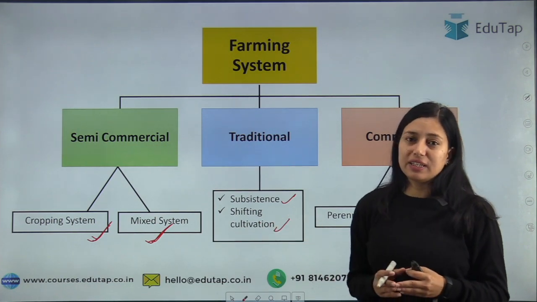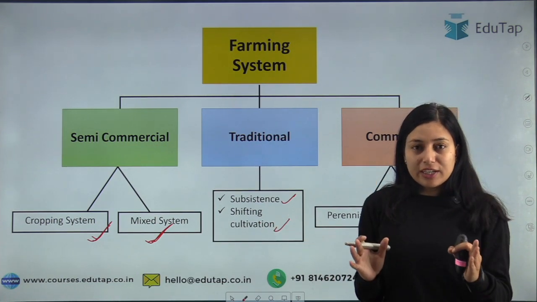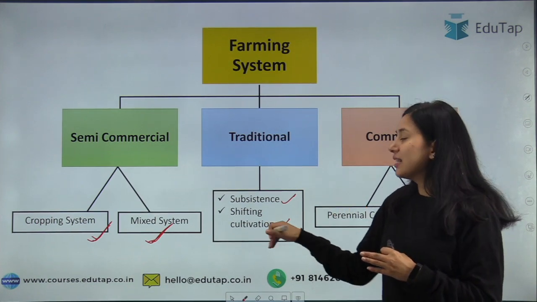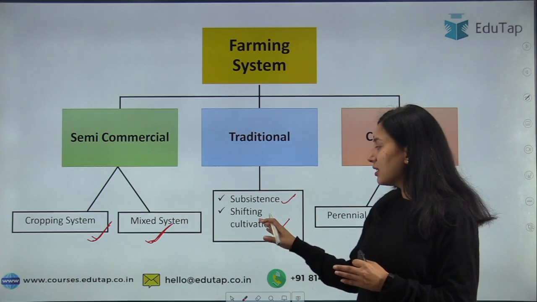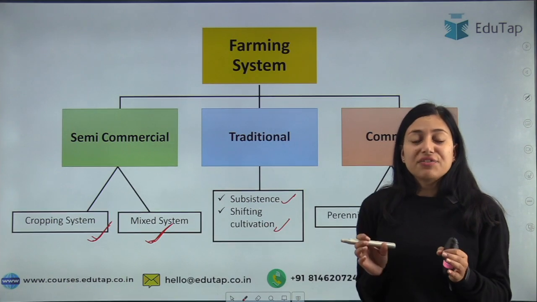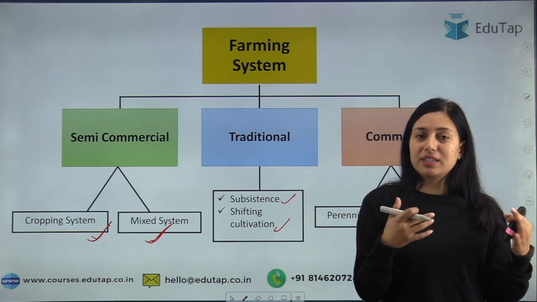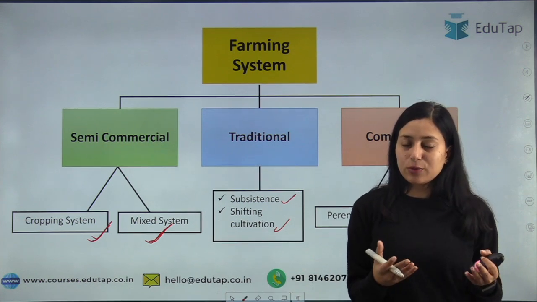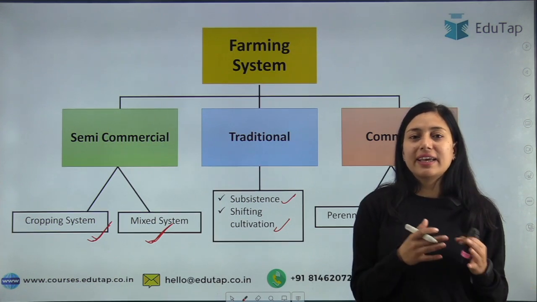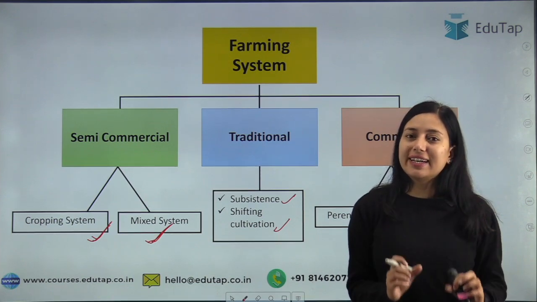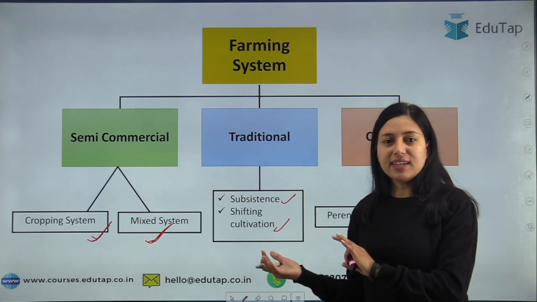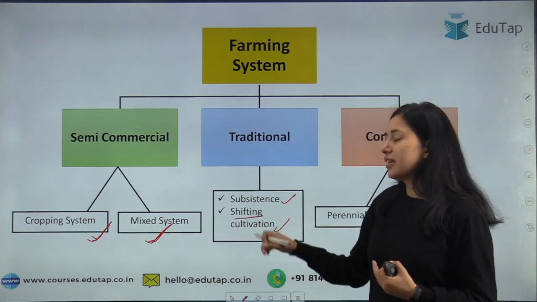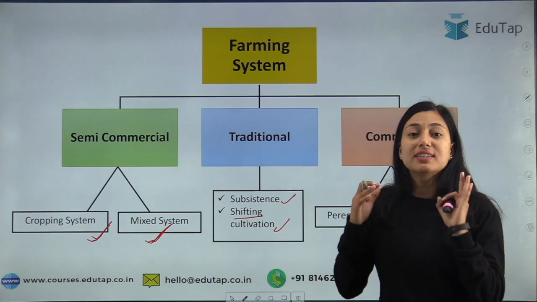Moving on to the shifting cultivation, students, I'd like to tell you that in the northeastern part of our country, this shifting cultivation is being practiced. What is the meaning of this? In shifting cultivation, the farmers go to a land. They cut all the vegetation and cultivate it. They sow the crop, cultivate it year after year, and when the soil fertility gets degraded, they move to another land. And similarly, this pattern goes on. So the land is being shifted. That is why it is called shifting cultivation.